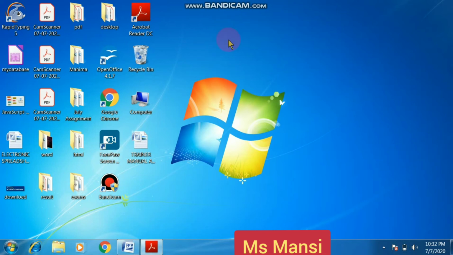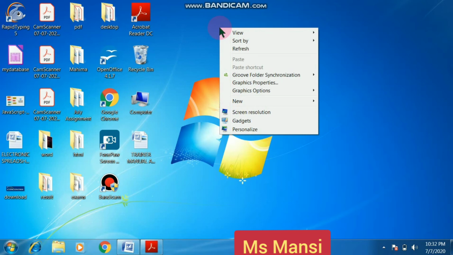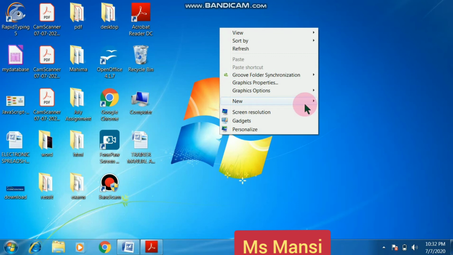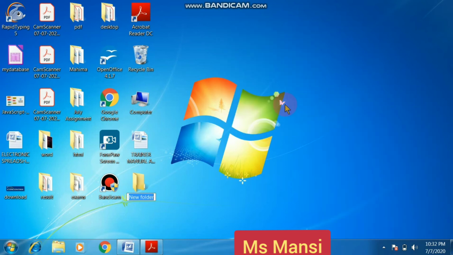I told you about file and folder. So students, what is a file and what is a folder? If I want to make a folder, then what are the steps? Firstly, right click on the desktop, then click on the New option here, and then click on Folder. See, a folder will be made here. Just give it a name, VSPK. This is the folder which I have created.